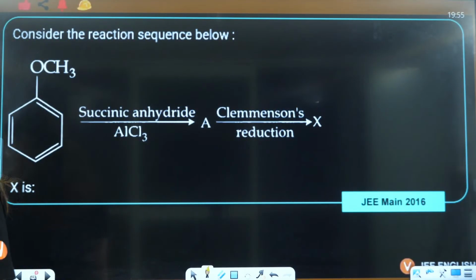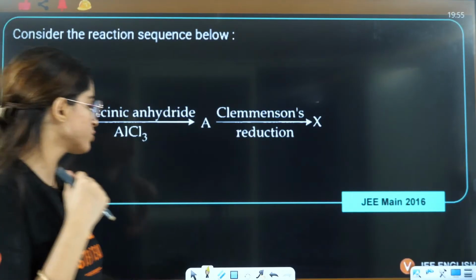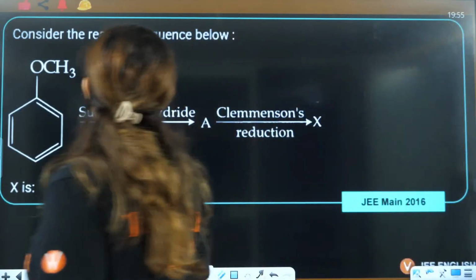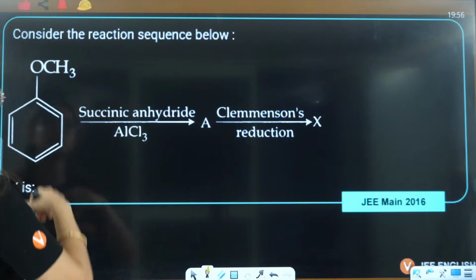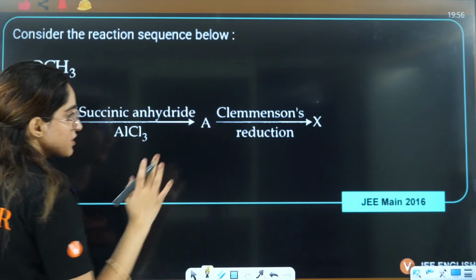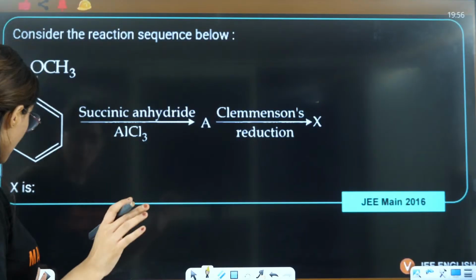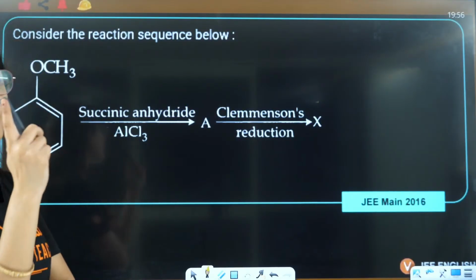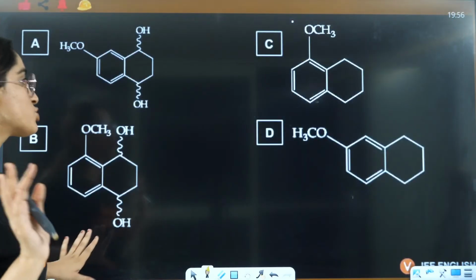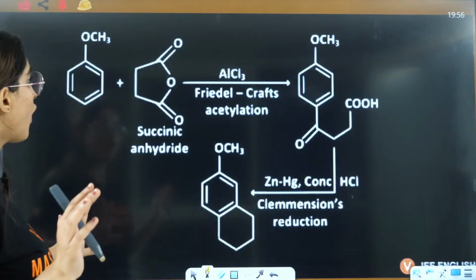Okay, yes everybody. Chalo, let's do some questions here. The JEE 2016 question is, consider the reaction sequence below. Succinic anhydride, AlCl3, then Clemmensen reduction, what exactly happens? Some students are thinking, ma'am, what is succinic? This is one of the most repeated questions and I have seen this so many times. So let's see how this happens.